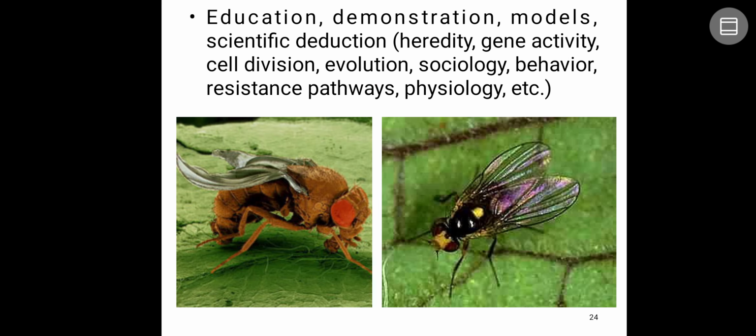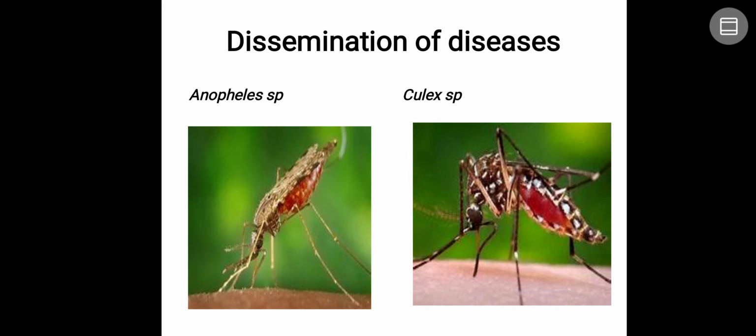Next, I told you about Drosophila melanogaster, which can be used for genetic study. Education, demonstration, model, scientific deduction like heredity, gene activity, cell division, evolution, sociology, behavior, resistant pathway, physiology, anything can be studied with the help of the insect itself. And some harmful insects also, I think you know.